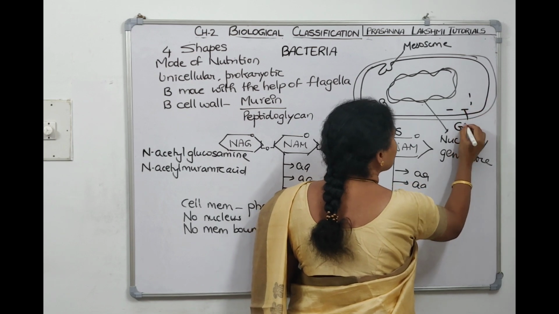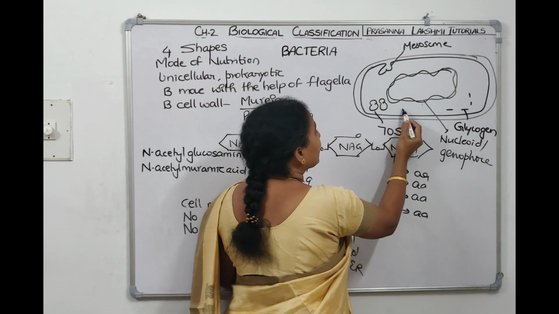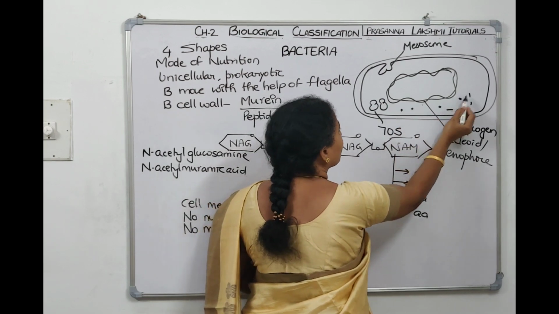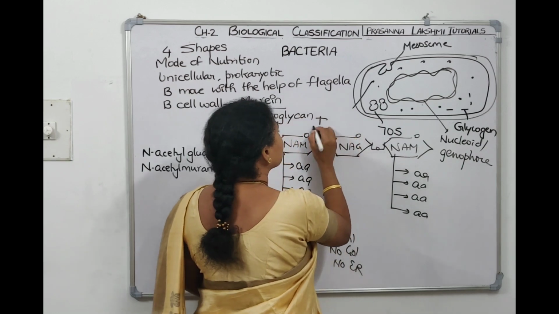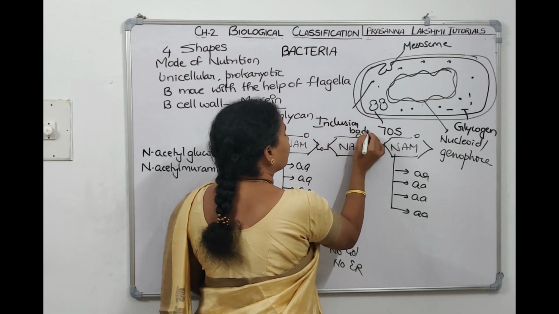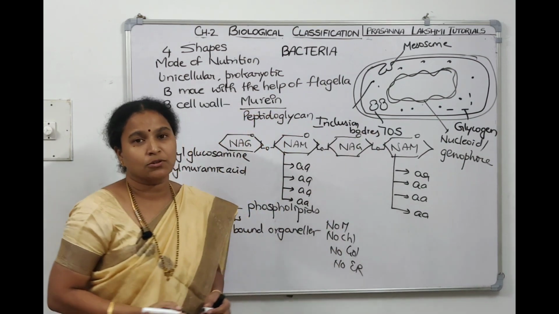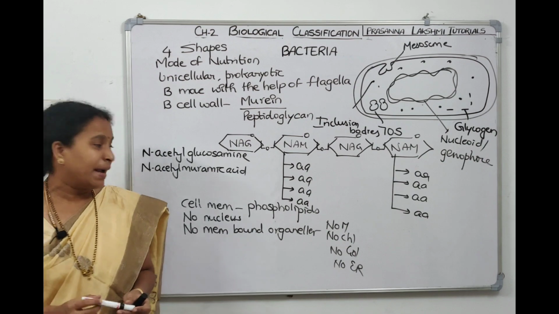So this is a reserve food material which is called glycogen bar, and they contain inclusion bodies also. Bacteria contain inclusion bodies also. And bacteria divide by binary fission.